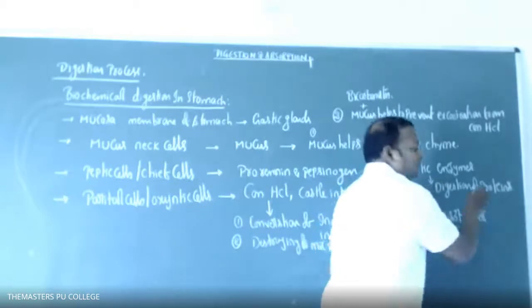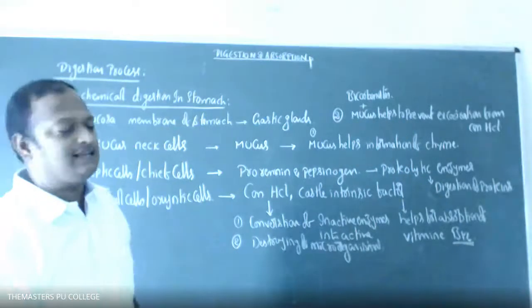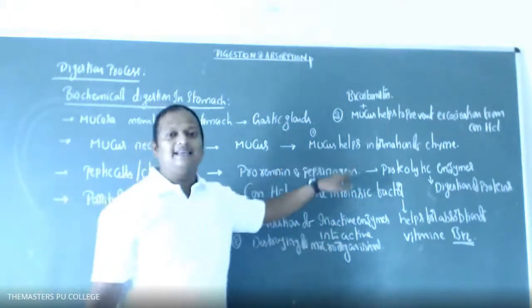So for the absorption of vitamin B12, which factor produced by the stomach helps? That is Castle's intrinsic factor.